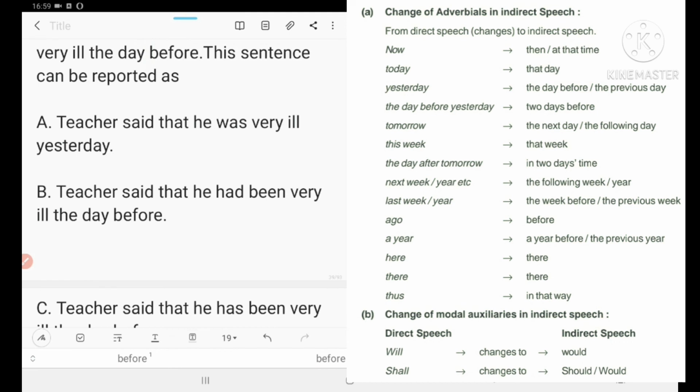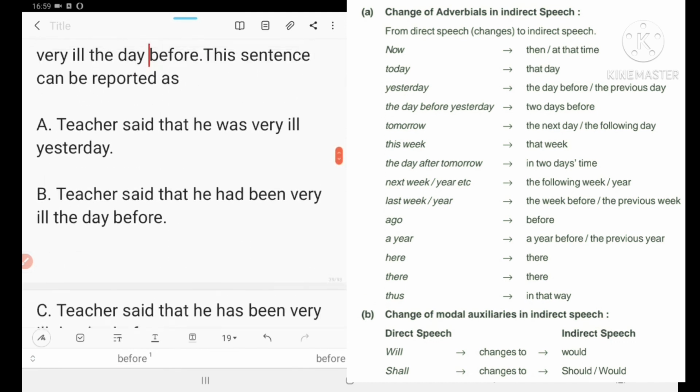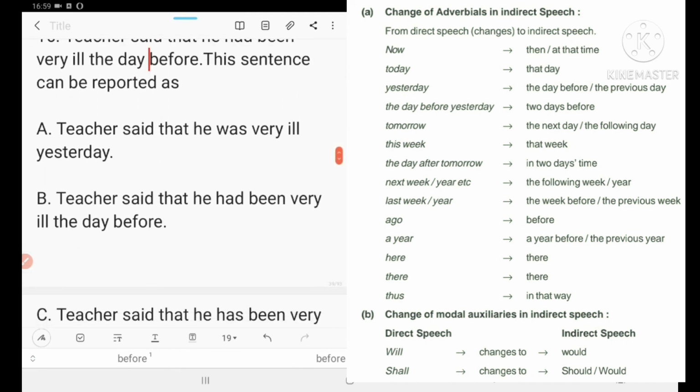So this is number 16, and the correct answer is B.